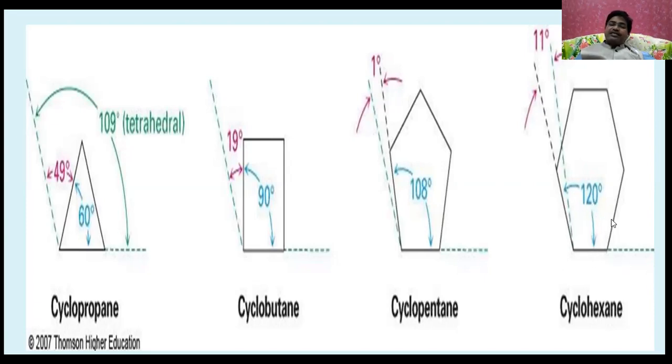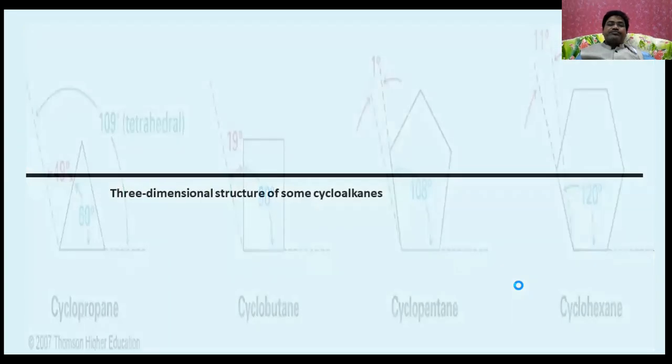This is an internal bond angle, and this is an external bond angle. In the case of cyclohexane, it is more than 109 degrees, so the bond angle is 11 degrees more. That's why you can say external angle strain.